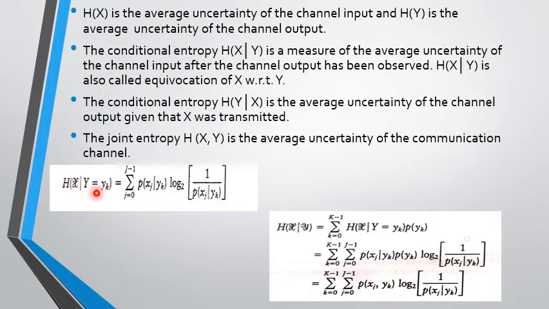So h of x given y, in terms of the conditional probabilities, can be written as sigma j equal to 0 to j minus 1 of p of xj given yk and log 1 by p of xj given yk to the base 2. And in terms of joint probability and the conditional probability, the h of x given y can be written as this double sigma p of x comma y log of 1 by p of x given y.